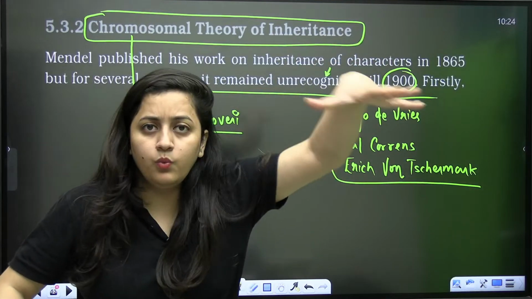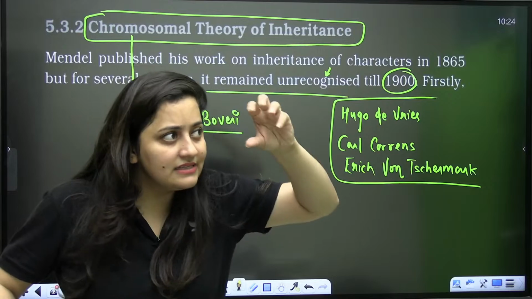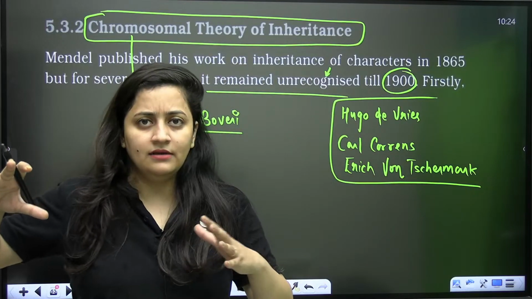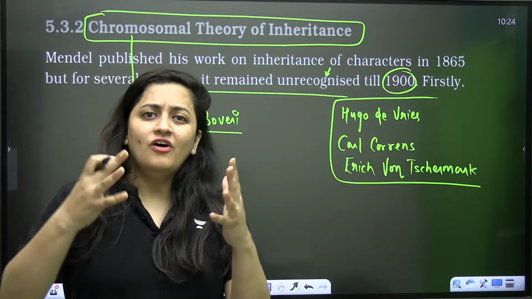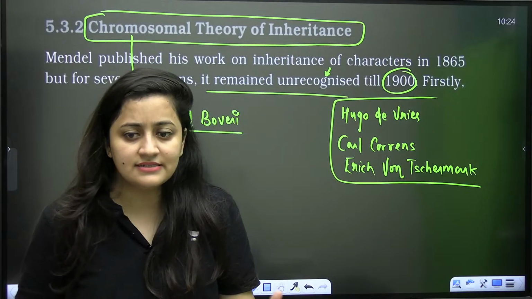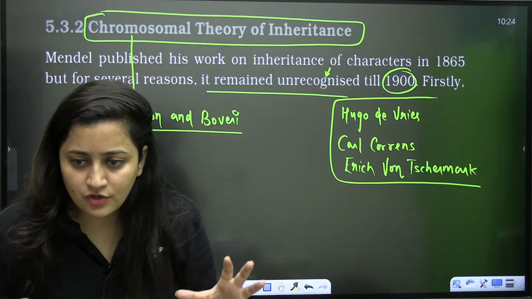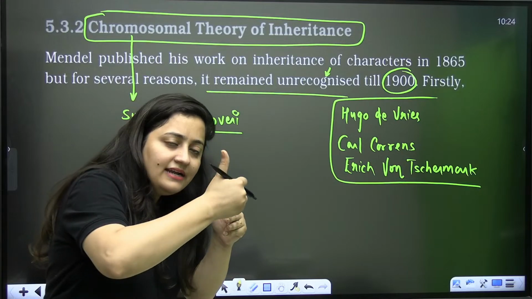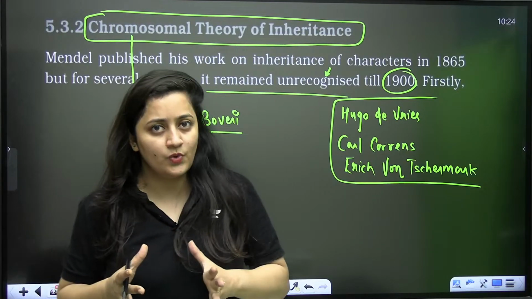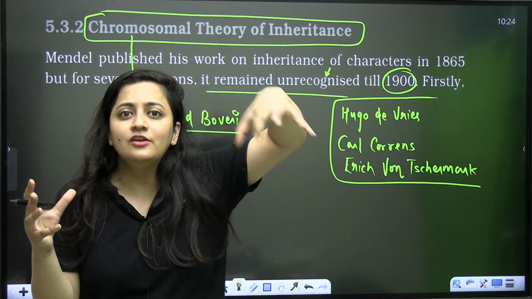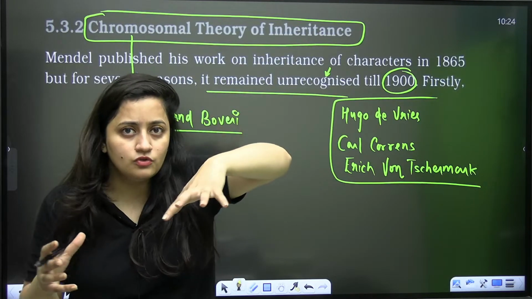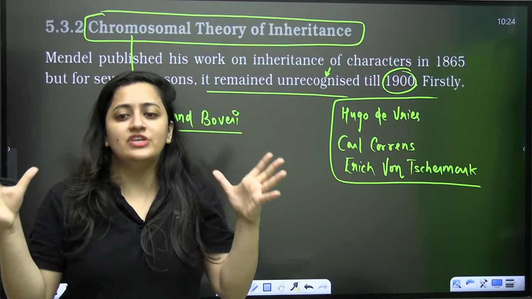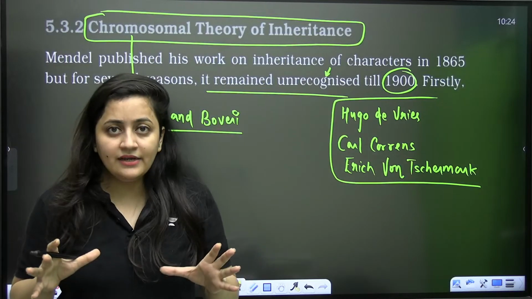Parallelly, at that point of time, work was going on chromosomes. Scientists observed chromosomes under the microscope as well. Many people studied it and came up with results. Obviously, we only know about the successful results. During this time period, scientists were also studying the chromosomes and the gene patterns. They observed that there is a parallelism between the behavior of chromosomes and the genes, the inherited traits. That's what they observed.